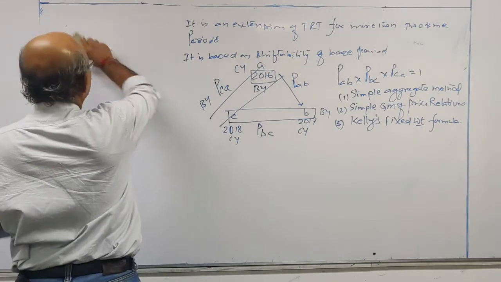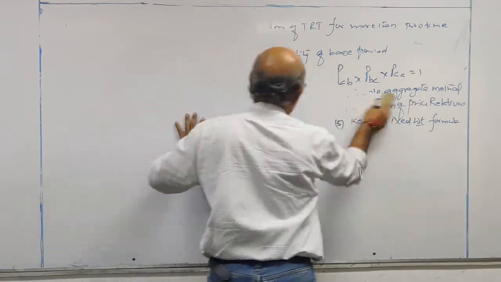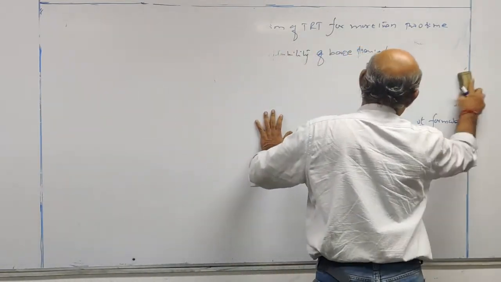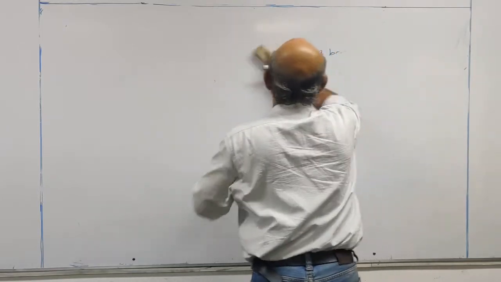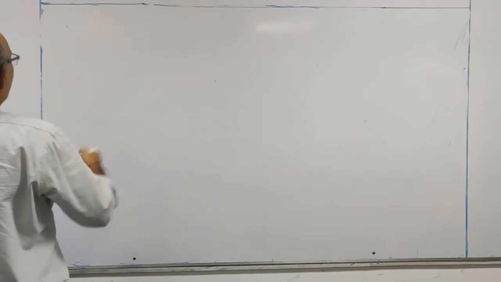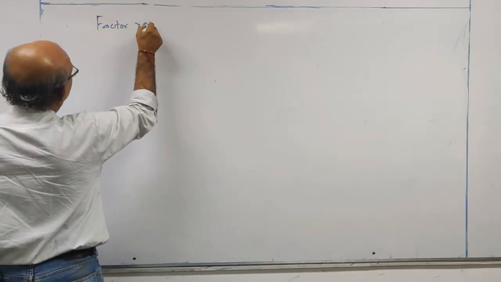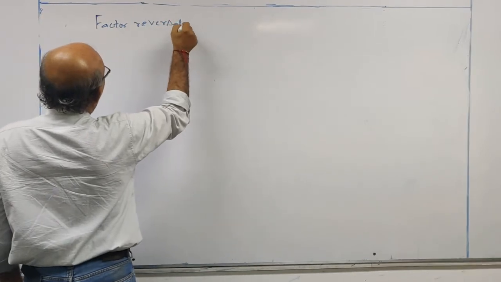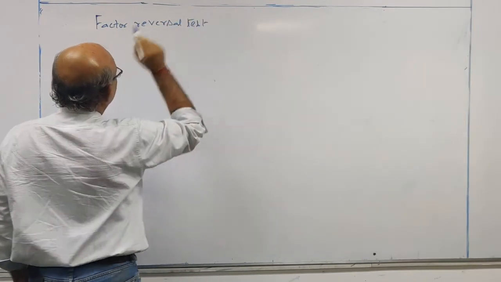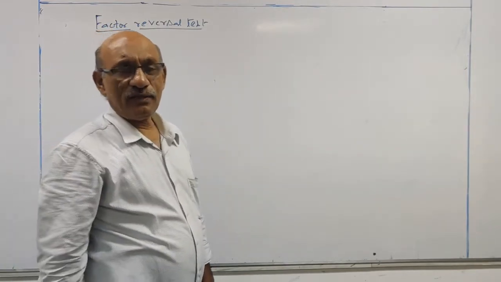Next, factor reversal test. In the factor reversal test, what we are doing?